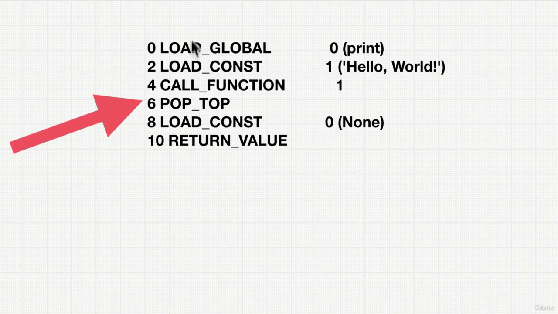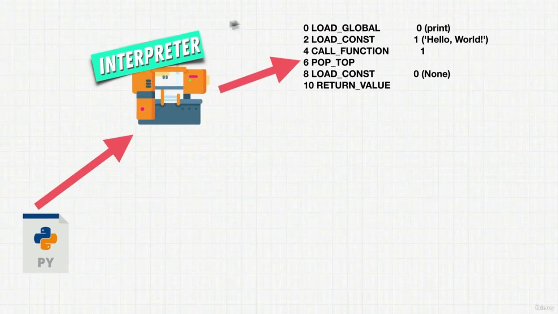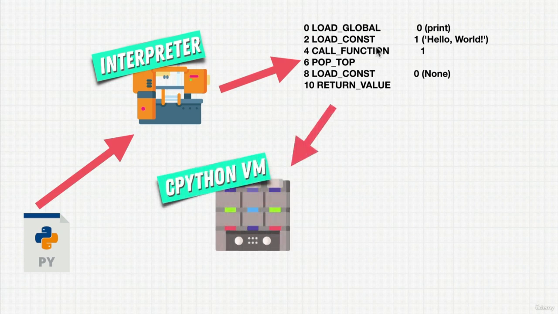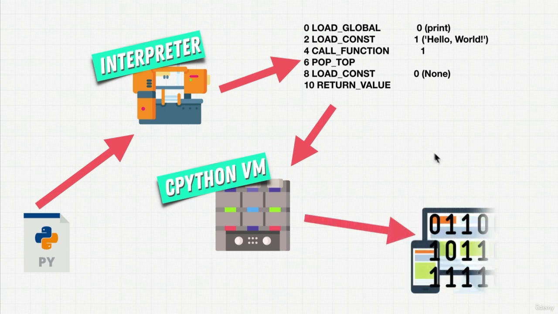And even for me, I don't know bytecode. This looks pretty confusing, just for printing hello world to the screen. Well, the interpreter does that automatically for us. We don't see it. It's behind the scenes. Now, once it creates a bytecode that is closer to machine code, it then uses the CPython virtual machine. Again, just something that runs this code, and then this code gets run on our machine.